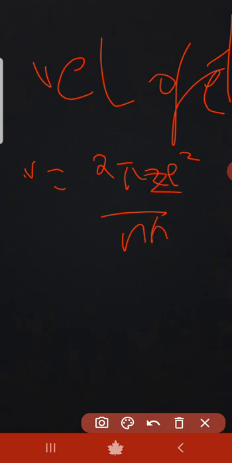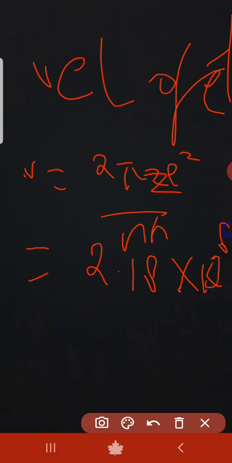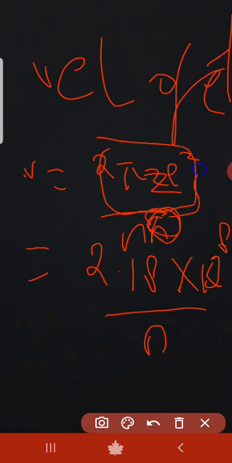That is Z, not 2, guys. Okay, then we get 2.18 into 10 to the power of 8 by n. I think there must be another constant behind the 8. I don't remember it. I'll tell you if I remember it. This whole equation and this h square is all constant terms. I told you, right?